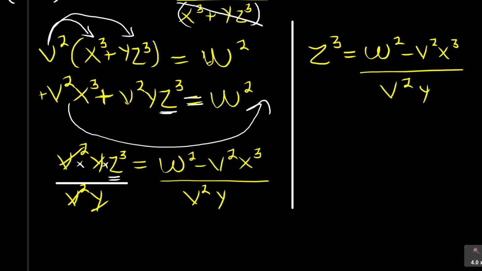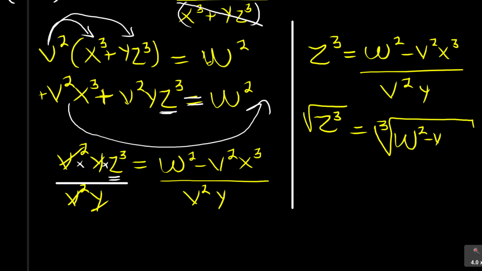So the simple one that I prefer is to say I've got z, I cube root z cubed. It will take care of each other. But what I do on the left, I also cube root w squared minus v squared x cubed over v squared y. Be careful of your cube root. It must extend all the way to show that it's affecting the top and the bottom.